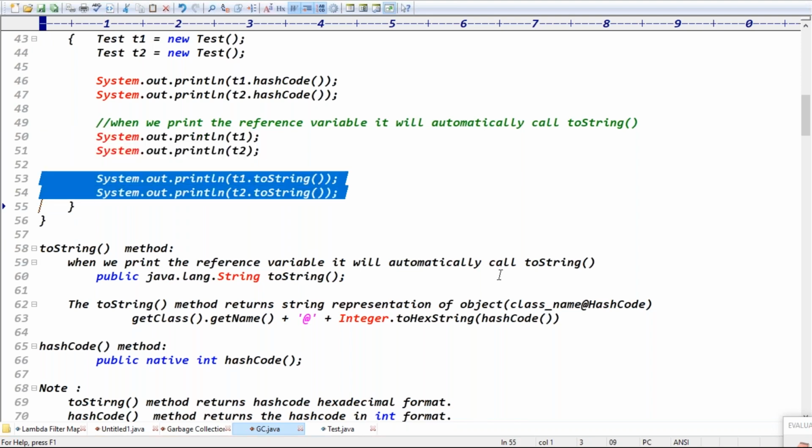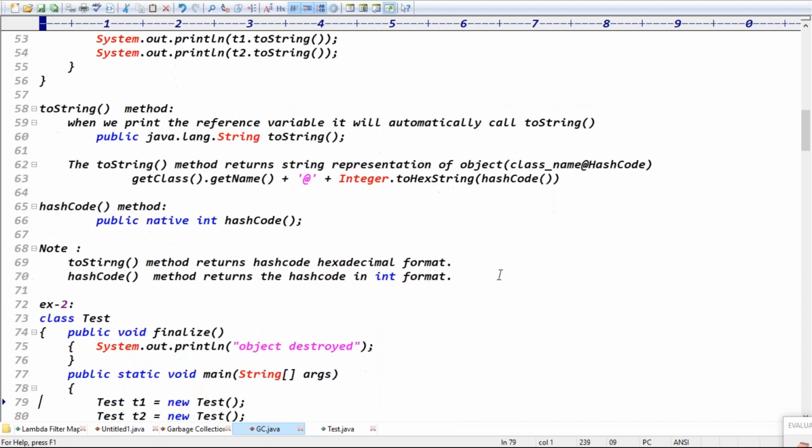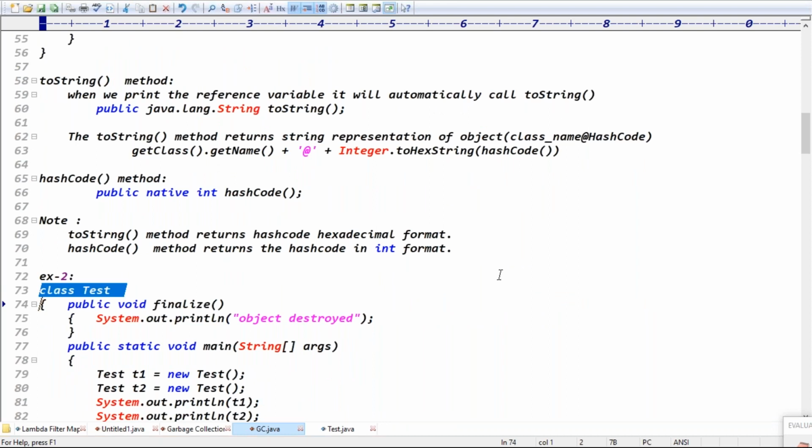But don't forget this point, guys, regarding the toString implementation, because toString is very, very important in other examples also. Okay, good, guys. Anyhow, to get the hash code, finally the hashCode method is there, right? It's fine. That's the first example.